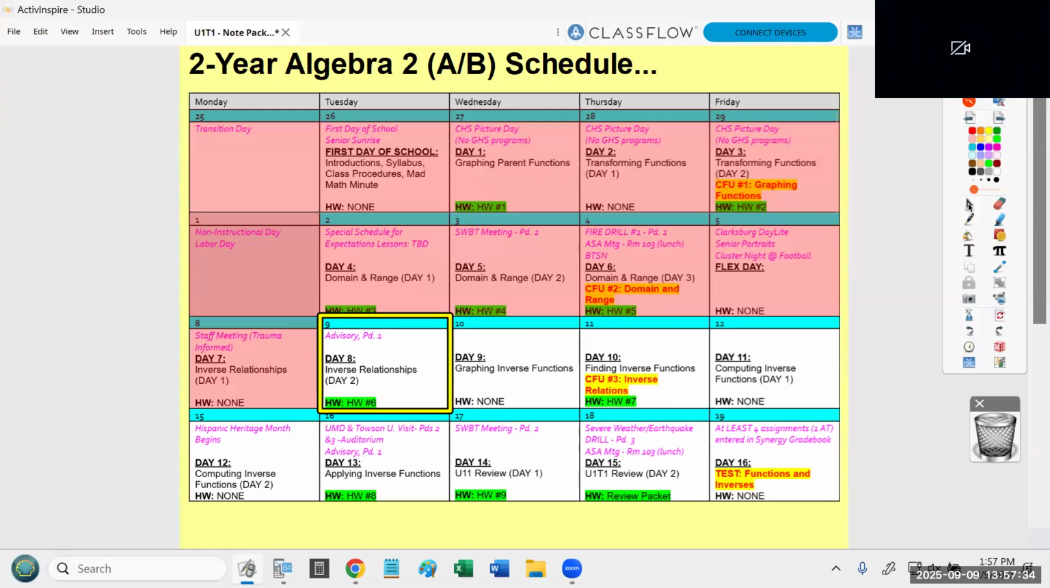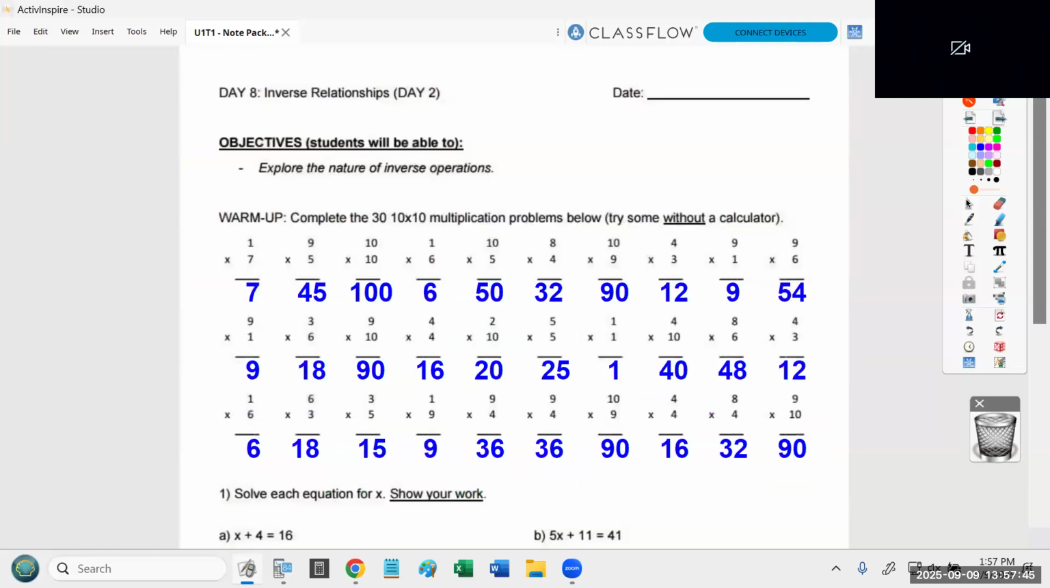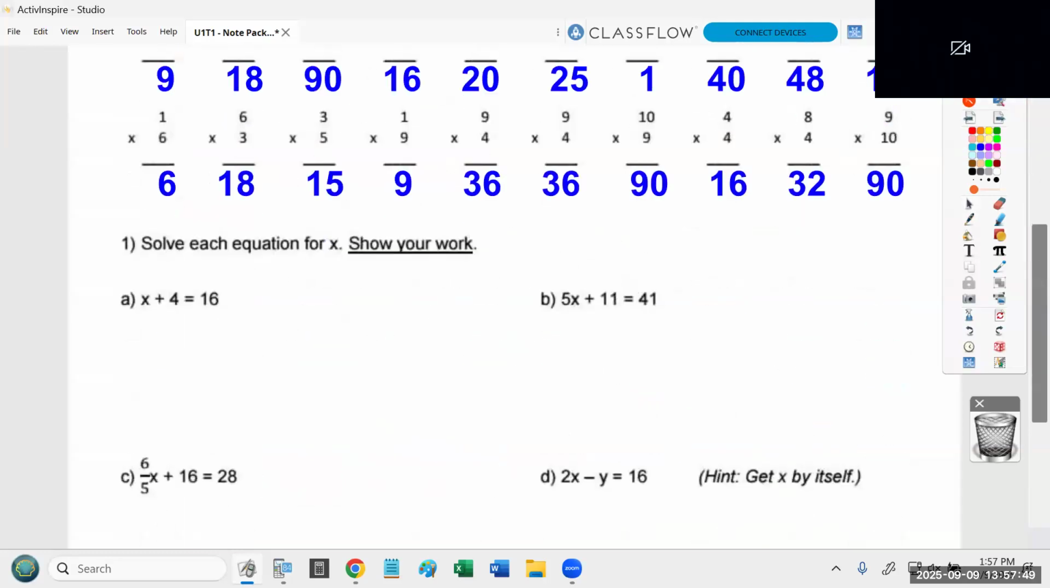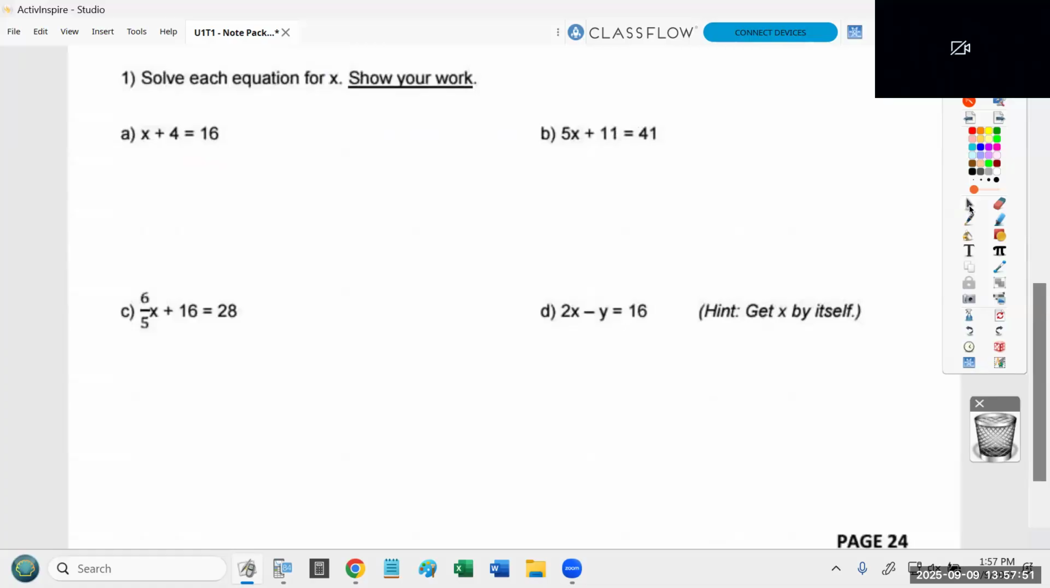That'll cover everything in this note packet. So you are responsible for understanding how to do everything on CFU 1, 2, and 3 if you want to do well on that test. Okay? Students, again, we're already given time on page 24, and we're going to start with our Algebra 1 skills here. Okay?